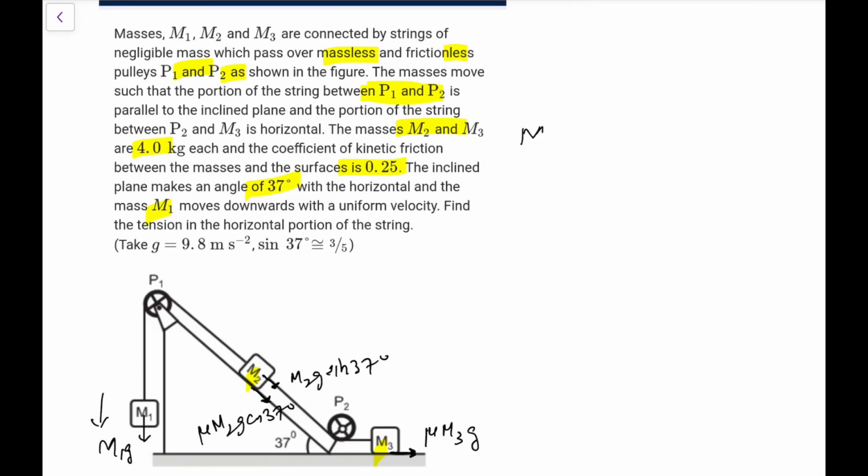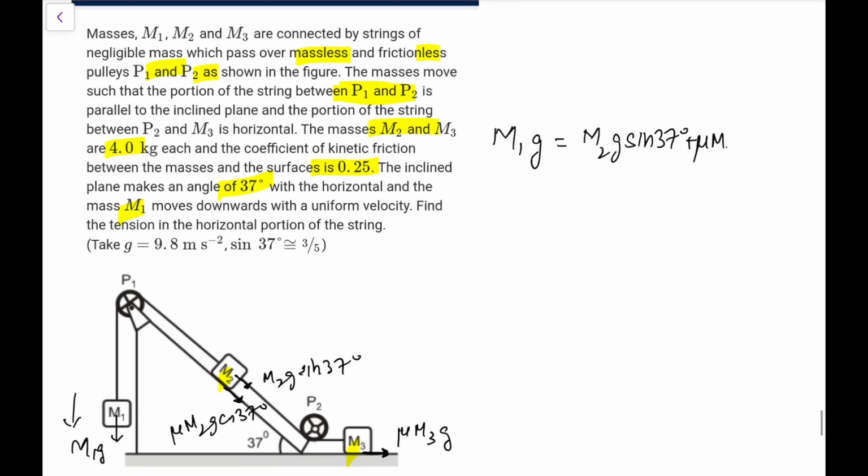So a constant velocity means M1g is equal to M2g sine 37 plus mu M2g cos 37 plus, not M3g, sorry, mu times M3g, that you should write. So M1 we are searching for. Find the tension in the horizontal portion of the string. That would be equal to this tension, but let me first find this one.